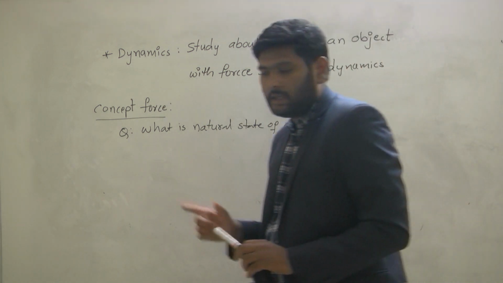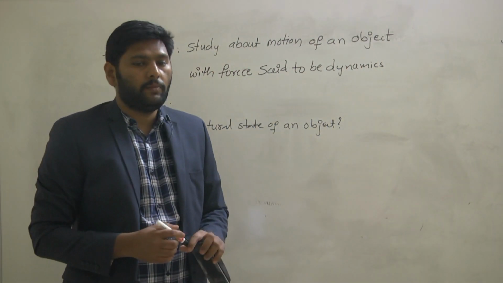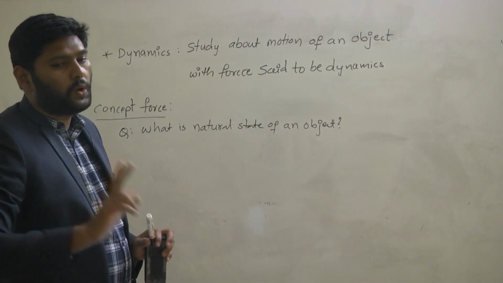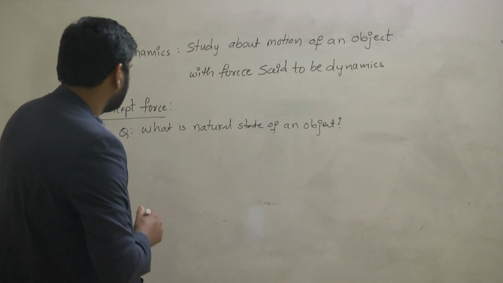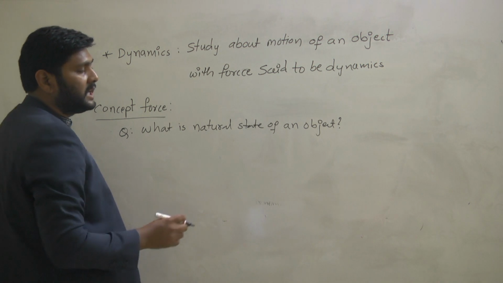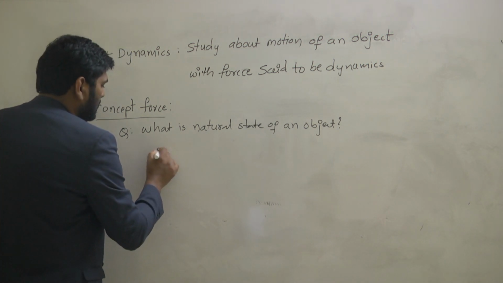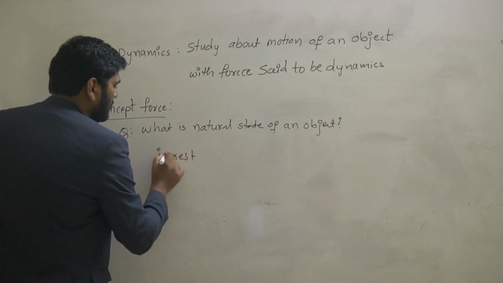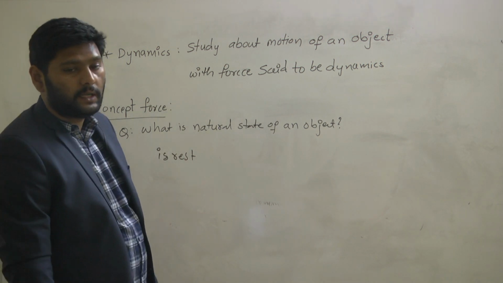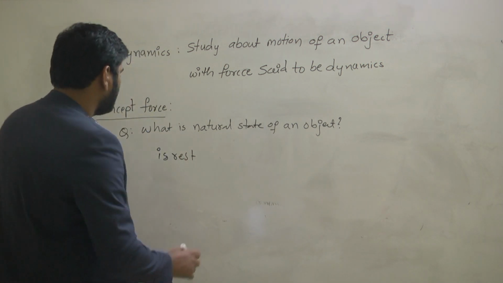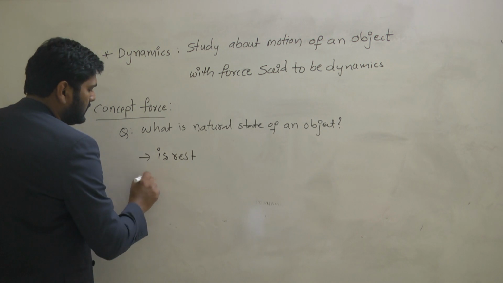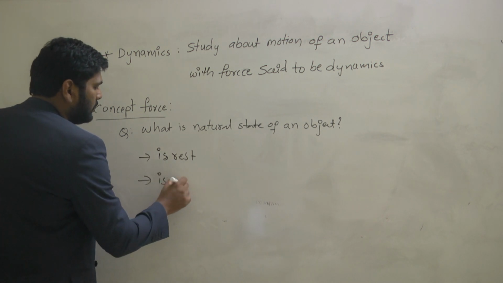Can you guess the answer? At that time, two scientists gave two answers. The very first answer is that the natural state of an object is rest. The second is uniform motion.